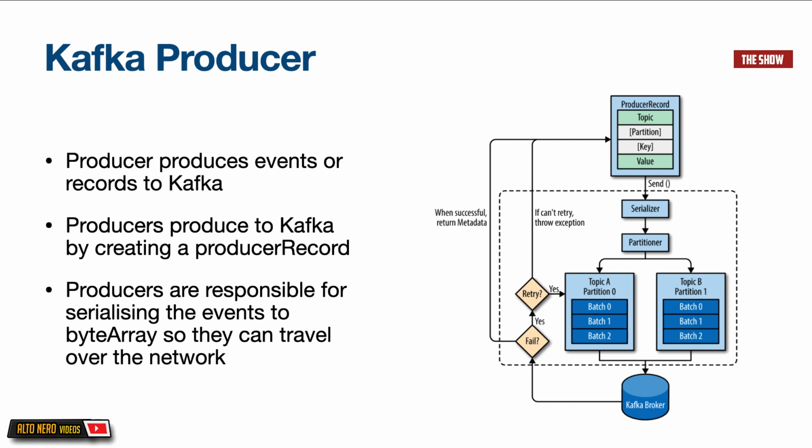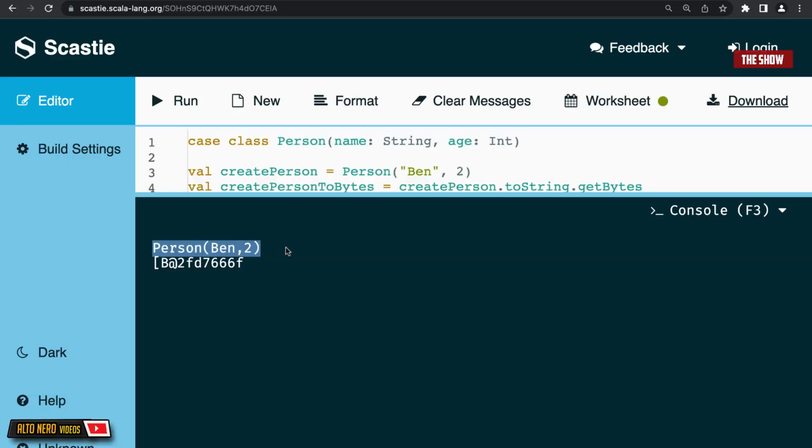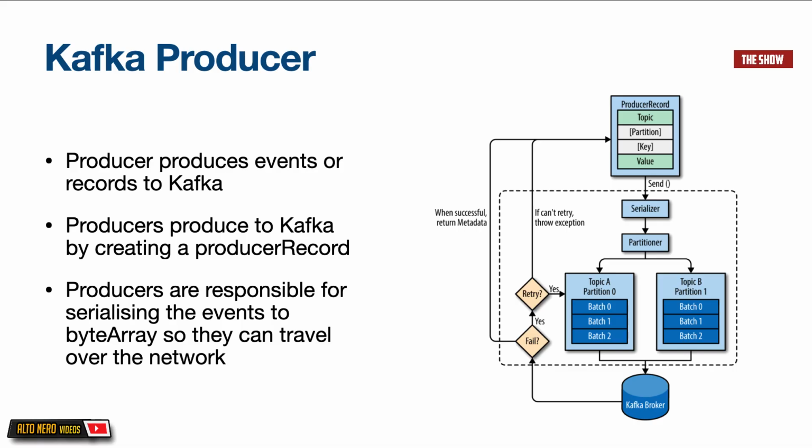Now, when we send the record, the first thing that the producer does is serialize the key and the value to a byte array so that it can travel over the network. And we saw this earlier on when I created the person case class and transformed that into bytes. That is basically what the producer does internally. It takes the message and serializes it by converting it into a byte array. And how does it do this? When we create a producer, we also give it producer settings. Based on these settings, we provide a way to serialize the data into bytes. We will look at this later.